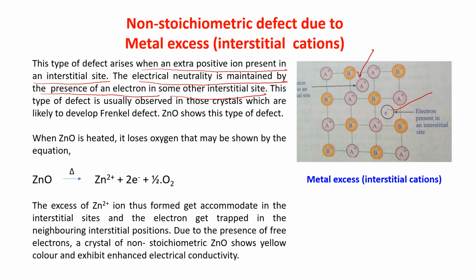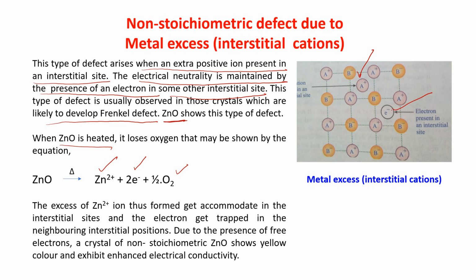This type of defect is usually observed in those crystals which are likely to develop Frenkel defect. The example is ZnO. When ZnO is heated, it gives Zn2+ and 2 electrons, and O2 is released in the atmosphere.